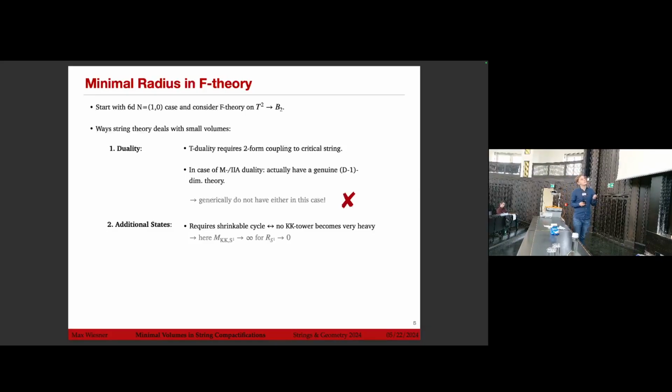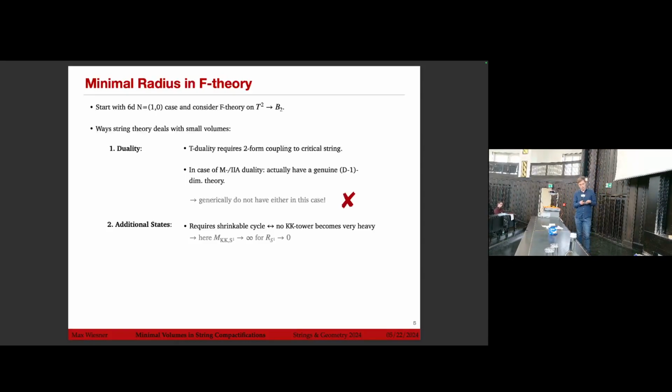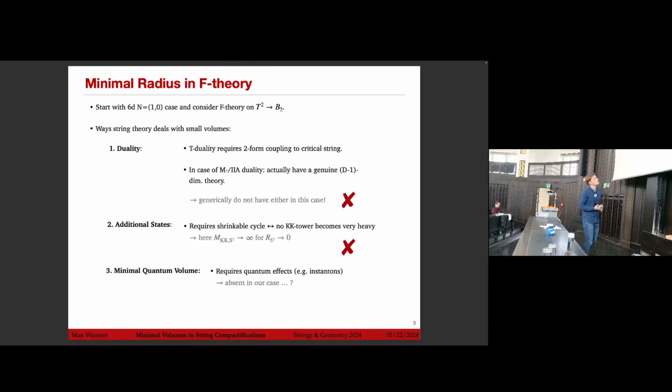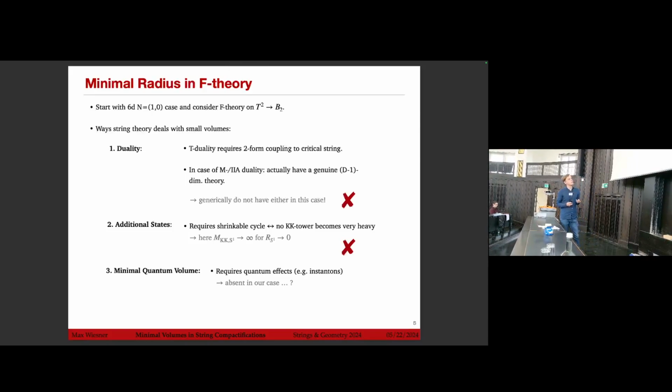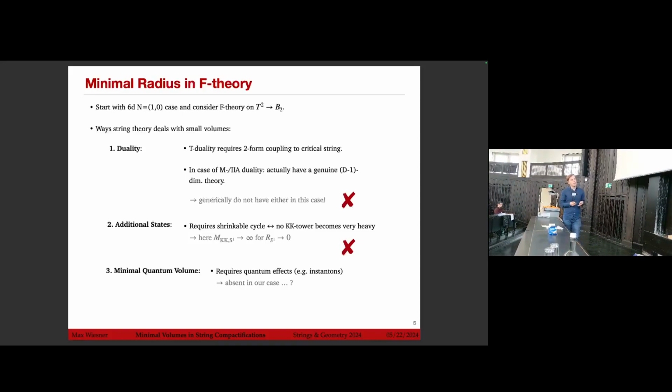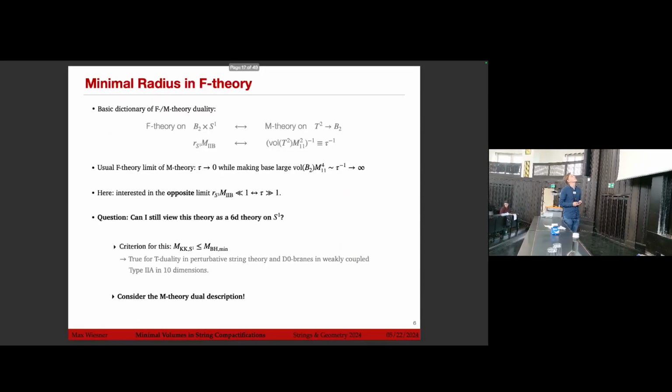So naively, in this limit, the KK tower becomes very heavy. So it's not just a shrinkable cycle that we shrink and expect additional states. And then one might ask what about quantum effects, where one would naively think, okay, instanton effects of this kind should be absent because we're still in too high dimensions if we look at the tensor branch. So what is happening in this case?